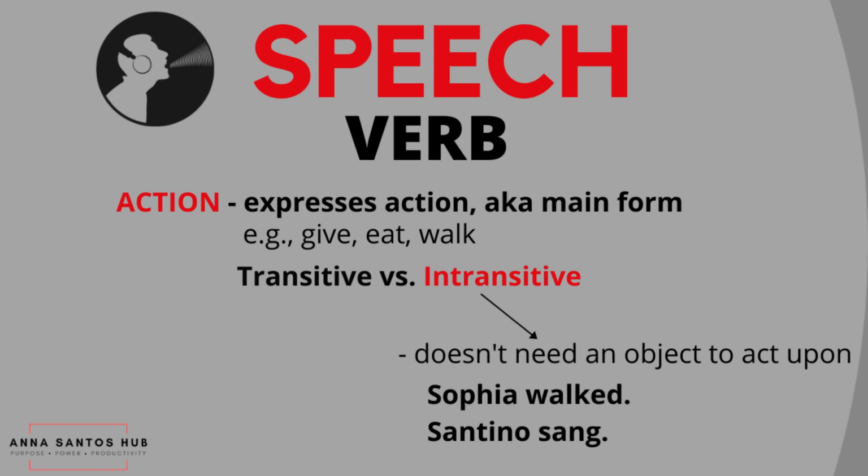Still under the action verb, let's go to the intransitive verb. Intransitive verb is the opposite of the transitive verb that does not require any object to act upon. It means that it can stand on its own and can deliver a complete thought. For example, Sophia walked. Santino sang.